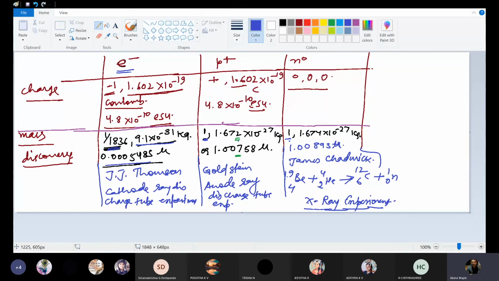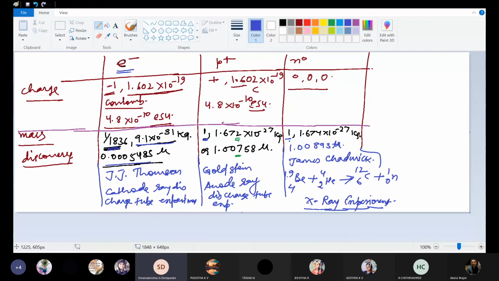Cathode rays are made of negatively charged particles, anode rays will be made of positively charged particles. Anode rays originate not actually from the anode, but from the region just opposite to the cathode. Cathode rays originate from the cathode only, and whatever properties you wrote for cathode rays, you will write the same for anode rays too. Nothing is different.